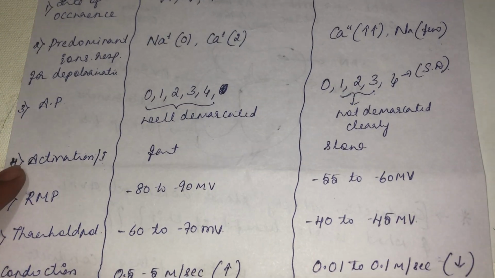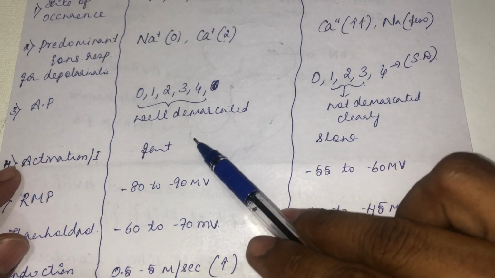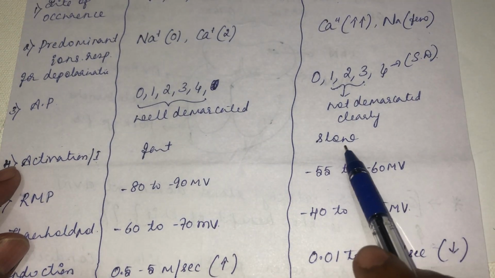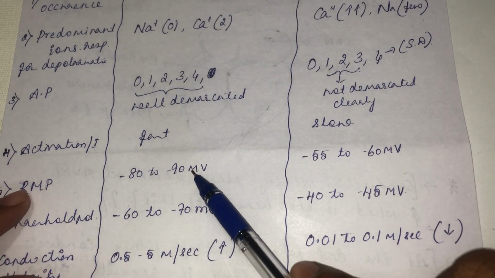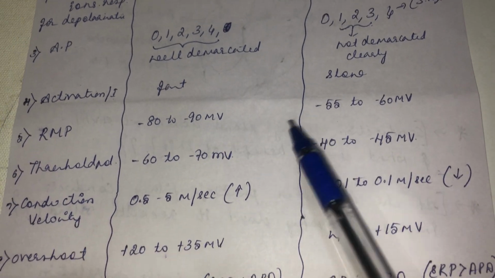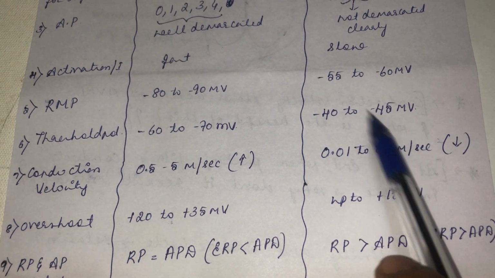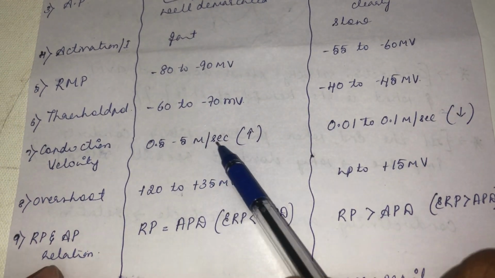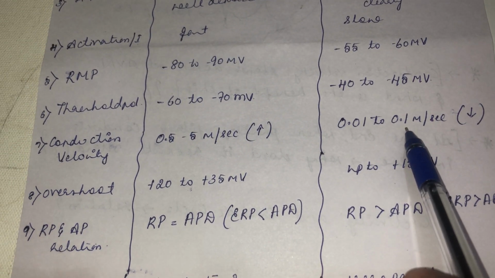Then activation. The activation of the action potential in the fast channel, the non-automatic fiber, will be fast, whereas in the slow channel action potential it will be slow. Resting membrane potential: here it will be minus 80 to minus 90 millivolt, here minus 55 to minus 60. Threshold: here minus 60 to minus 70, there minus 40 to minus 45. Then conduction velocity will be more in the non-automatic fiber, comparatively less in the automatic fiber.